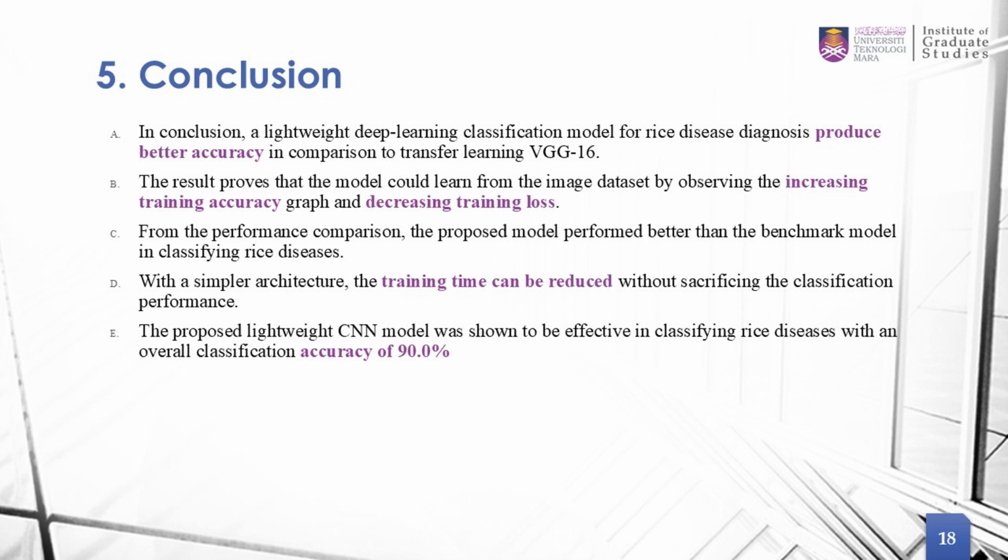So in conclusion, the proposed lightweight CNN model is better than the transfer learning VGG16 model. This also proves that with a simpler architecture, we are able to achieve a higher accuracy rate, and with this also the training time can be reduced without sacrificing the classification. So from this, we have the highest accuracy of 90% from our lightweight CNN model.